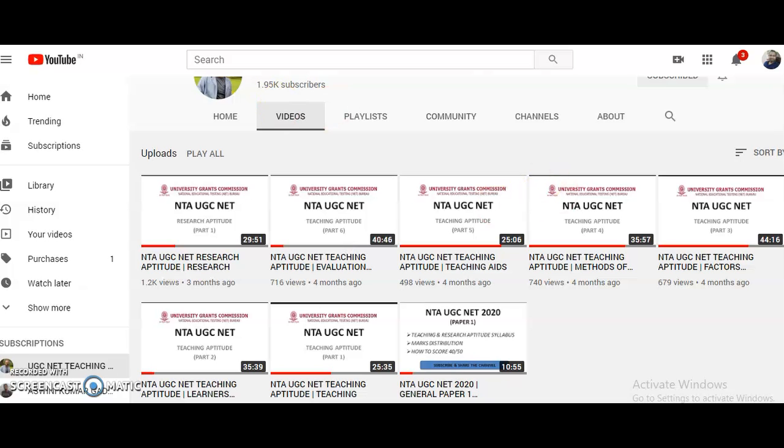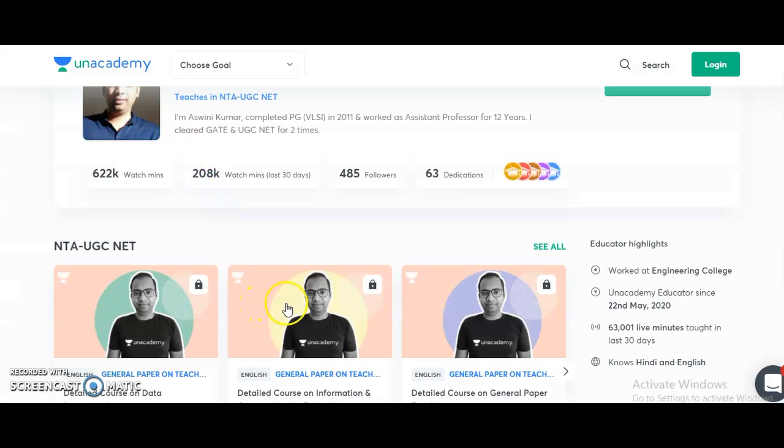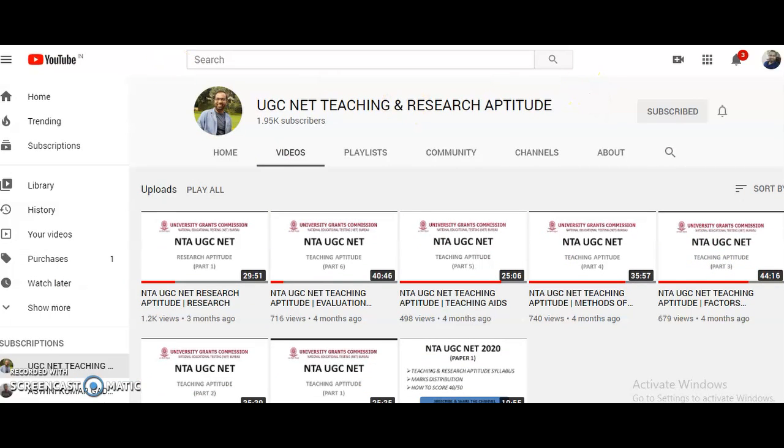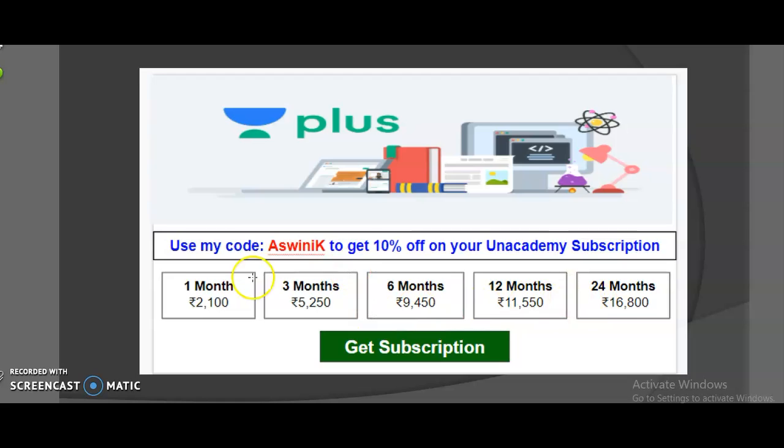By looking at all this content, from the Unacademy app for electronic science and from the YouTube channel, you can guess how I am going to teach Paper 1. By looking at all these things, you can decide whether to take the subscription plan, and whether I am going to explain as per your understanding levels or not. These are the different subscription plans, guys: for 1 month, 3 months, 6 months, 12 months and 24 months. Depending upon your goal, that is, when you want to write the exam, you may take any one of the subscription plans showing on your screens.